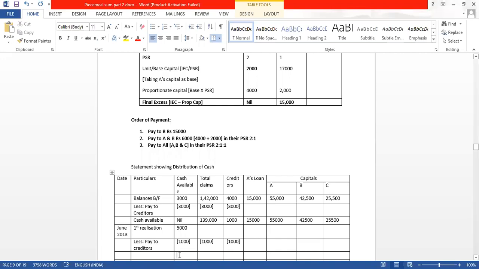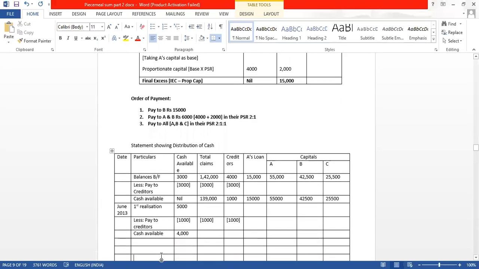So now how much cash is available? We have 4,000 cash available: 5,000 में 1,000 we paid to the creditors. So now cash available is 4,000. From this 4,000, after fully paying the outside liability, now which liability will we pay? Tell me now which liability we will pay. We are having 4,000 cash available and हमने creditors को पूरा pay कर दिया. Now किसका turn है? Now which liability to pay? Now we will pay the internal liability after paying the outside liability in full.